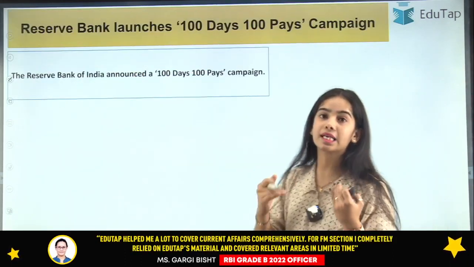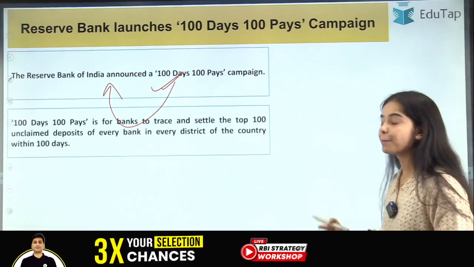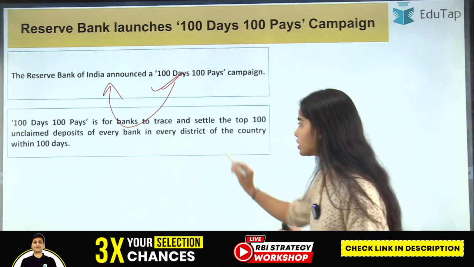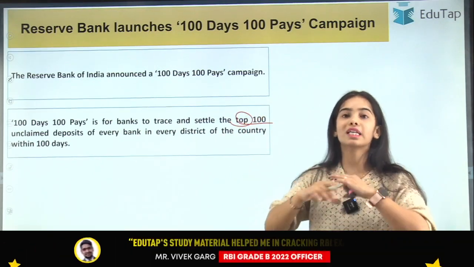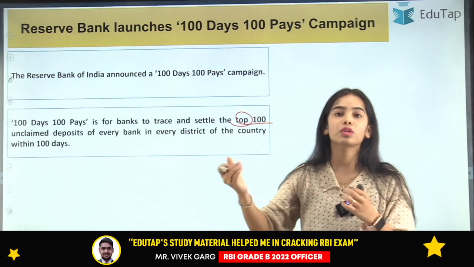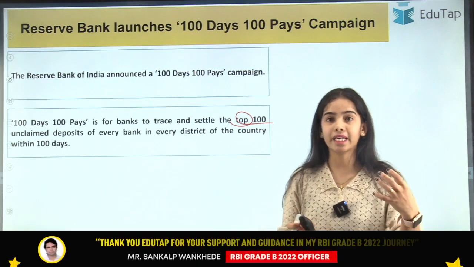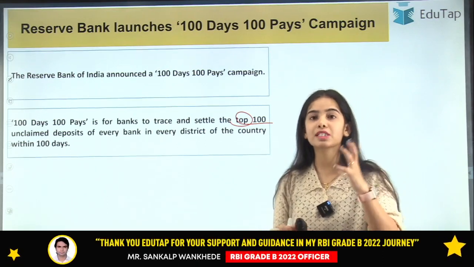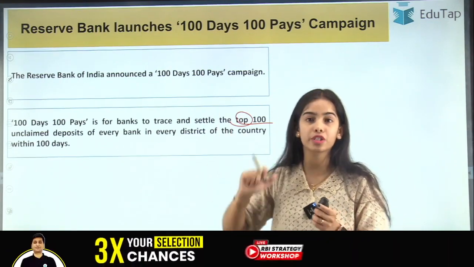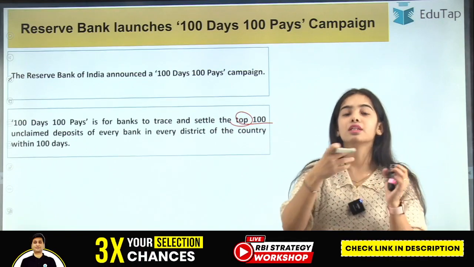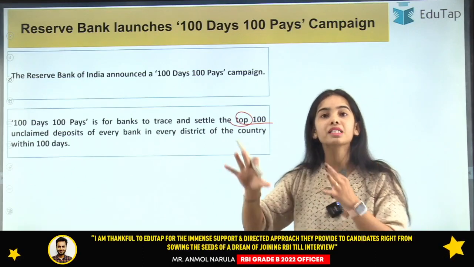Now coming to the 100 Days 100 Pays, this is the campaign announced by the Reserve Bank of India, in which all the banks will have to trace and settle the top 100 unclaimed deposits. There are many unclaimed deposits in banks, such as when a person has died and has not given a nominee's name, or the nominee is living in some other country and the bank is not able to reach the nominee. So after the death of the person, the fixed deposit or the recurring deposit of that person remains with the bank itself.